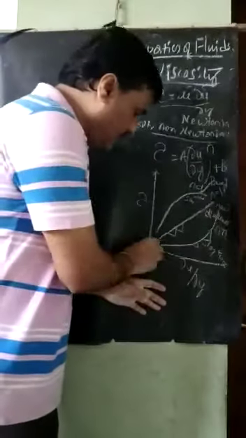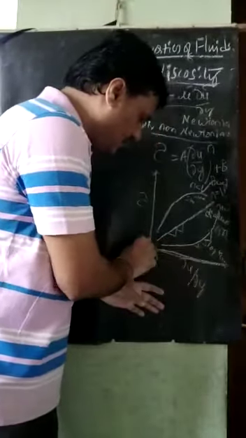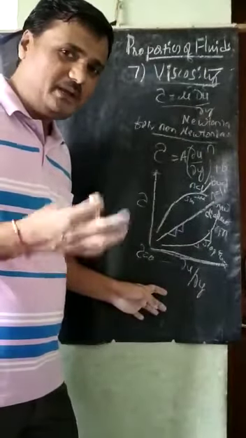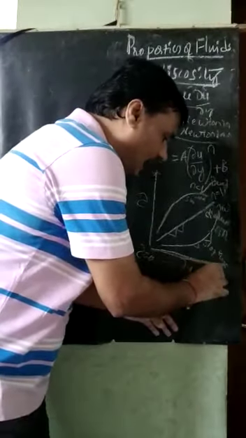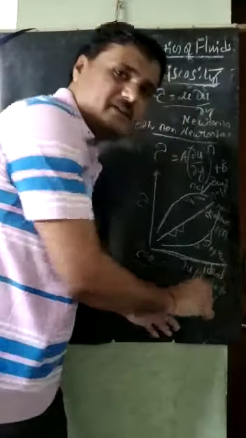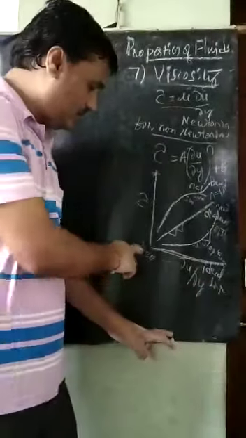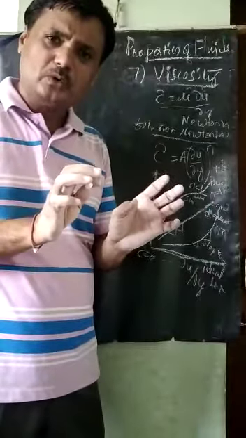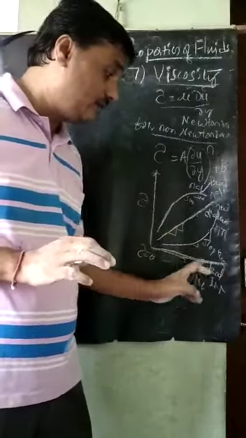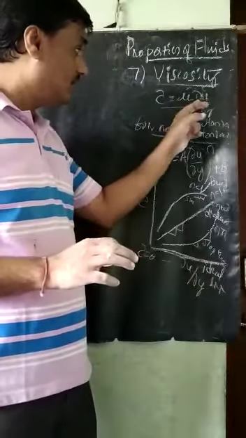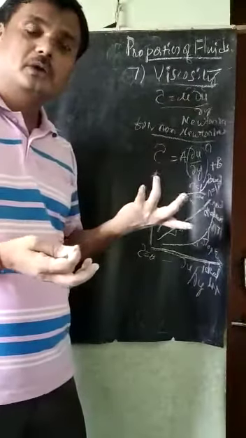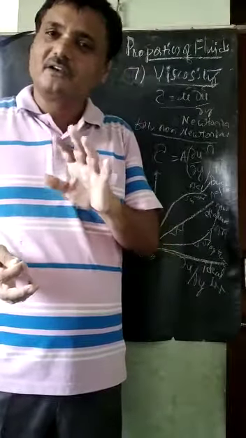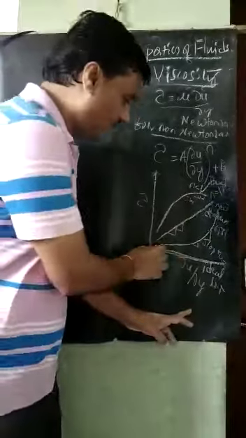So what are these fluids here? This horizontal line is where shear stress is 0 but the velocity gradient is increasing. Very interesting. That fluid is called an ideal liquid. An ideal liquid is one where shear stress does not exist. Shear stress is 0. Even though the velocity gradient is increasing, shear stress is 0. These ideal liquids do not exist in reality. This is the ideal liquid.